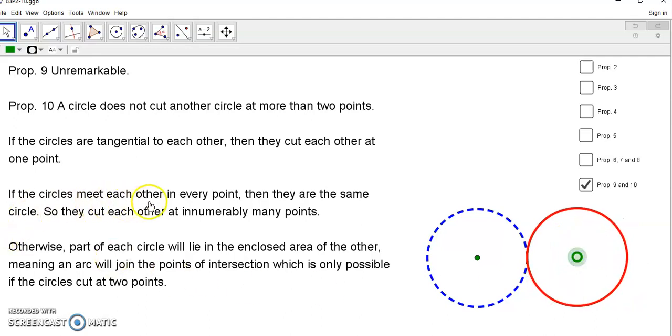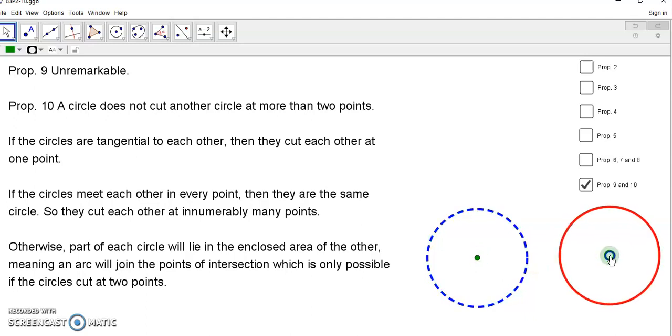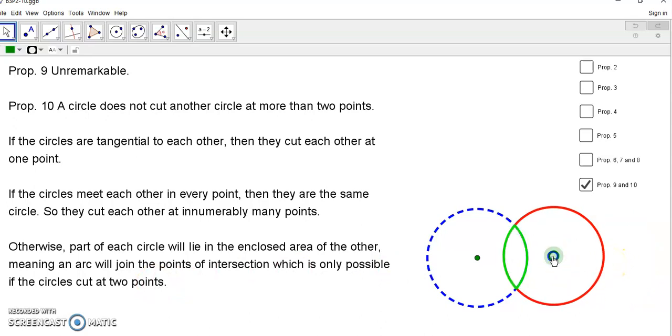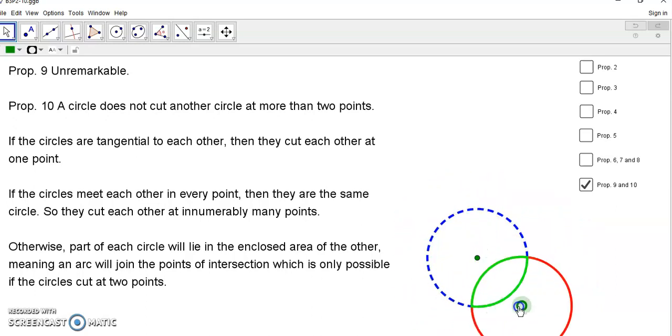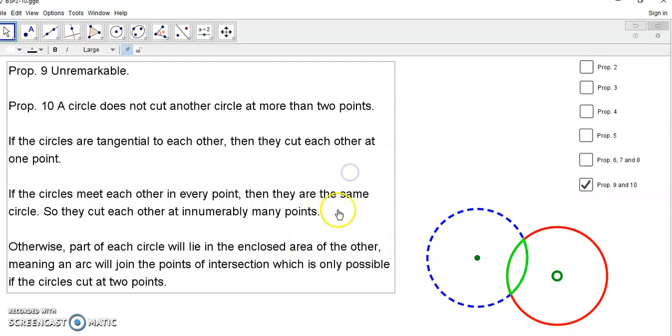And then if the circles meet each other in every point, then they are the same circle, right? They're the same circle. So they cut it in innumerably many points. Otherwise, part of each circle will lie in the enclosed area of the other, like so, meaning that they'll each have an arc that joins the point of intersection, which is only possible if they cut at 2 points, right? And that's pretty much it for proposition 2 through to 10.